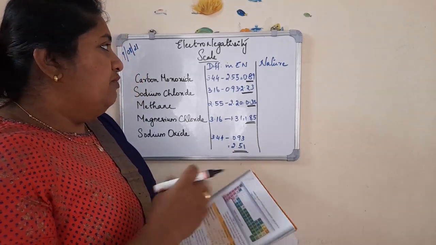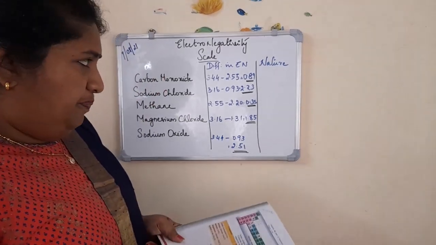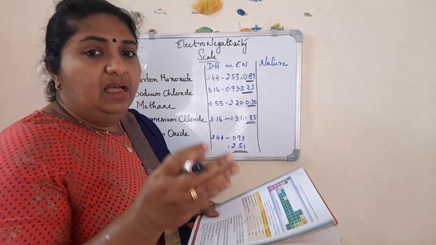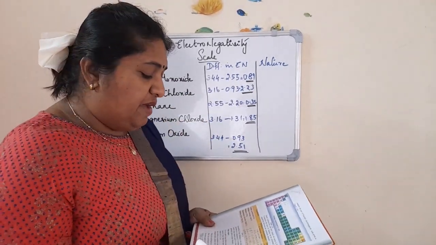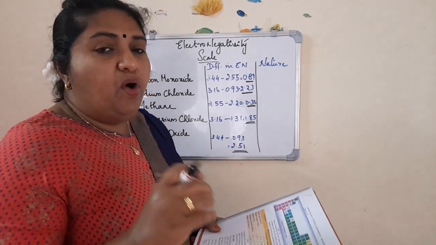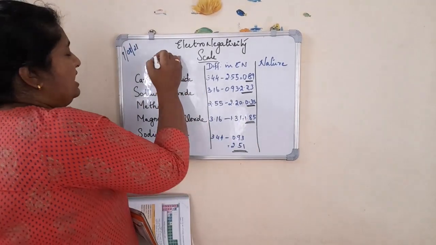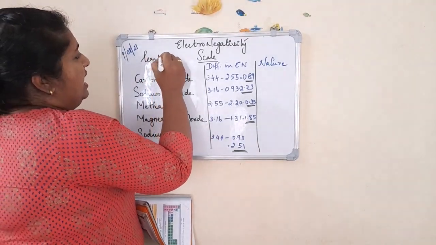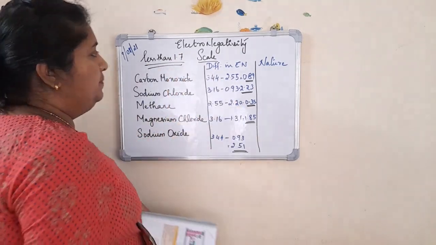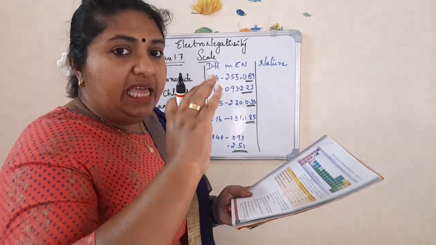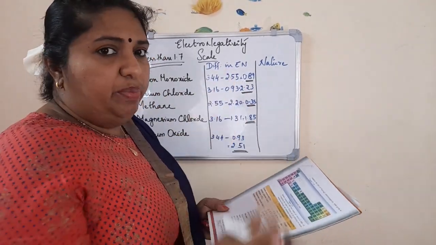When Pauling found out these electronegativity values, he found that if the difference between the electronegativity values is less than 1.7 or greater than 1.7, we can set up the nature of the compound using these two properties.